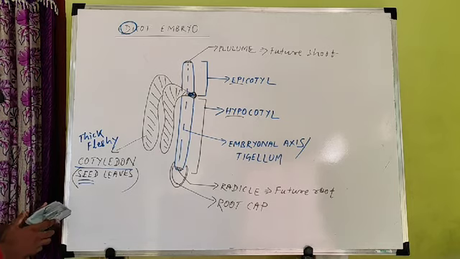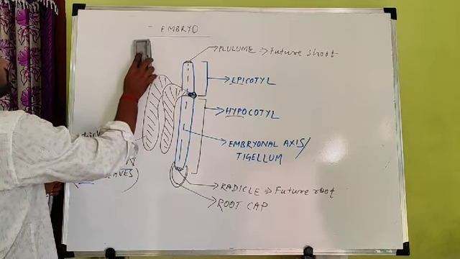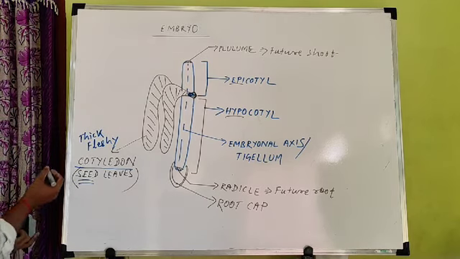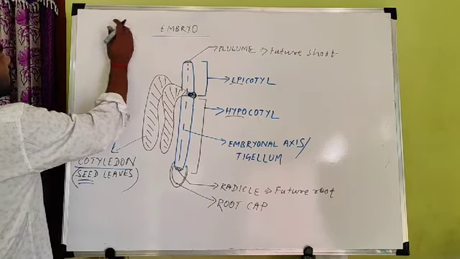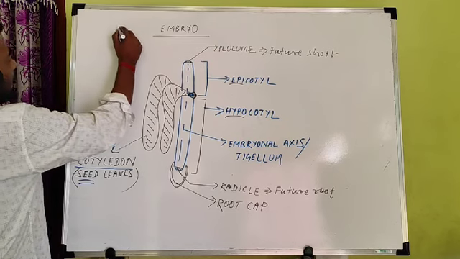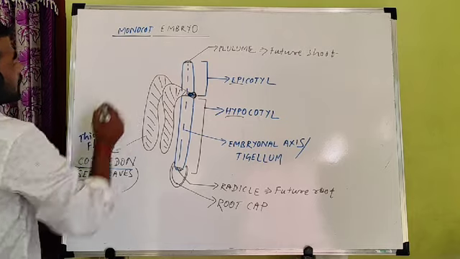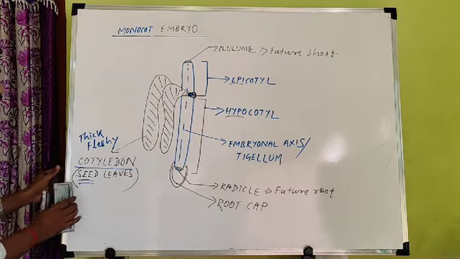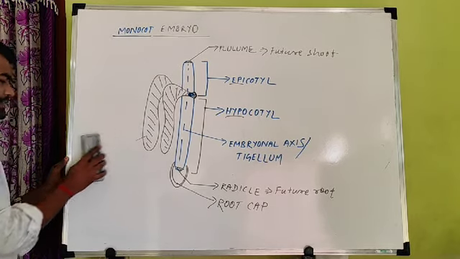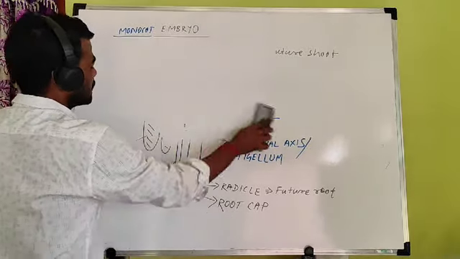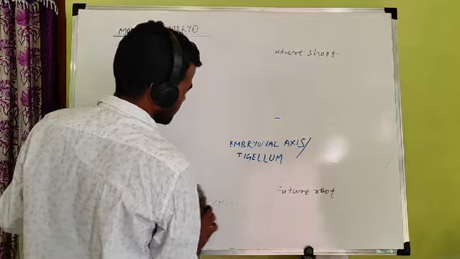But now we will discuss the monocot embryo, and we will compare the difference. The difference is already given in the PDF note that I have already sent you. So now come to the monocot embryo. What is a monocot embryo? In case of a monocot embryo, you find only 1 cotyledon. Its name indicates mono means single. There is a single cotyledon.